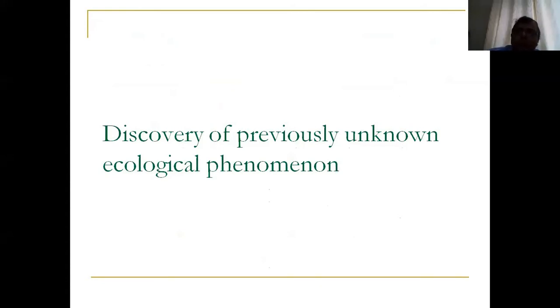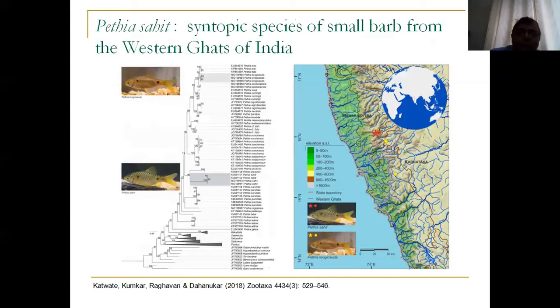Integrated taxonomy can also give you very interesting insights into previously unknown ecological phenomena. This is the last example I'll give you, where we actually made a mistake. That mistake was when we described a species called Pethia longicoda from northern parts of the Western Ghats. We said that longicoda is found in Amboli in such and such rivers, and it does not have a very striking color pattern. Males and females do not have striking color pattern, and that's how we described longicoda.